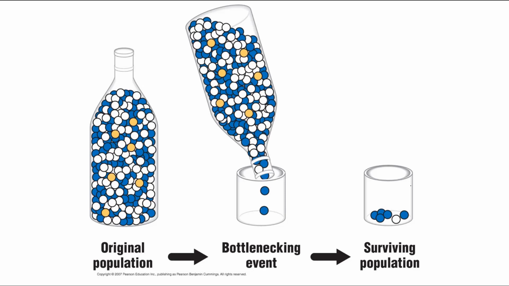If this surviving population is going to give rise to the next population, it will have a very different genetic makeup than that original population did. And we'll see it will be much less genetically diverse than that original population. Now, do we have evidence of this happening? And the answer is yes.